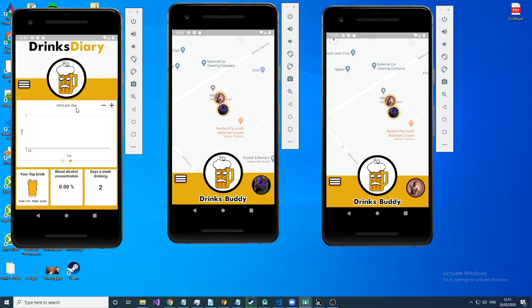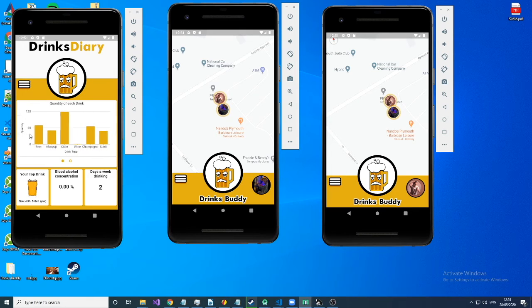Now finally for this video I want to show you the drinks diary application. Now the drinks diary is able to show you units per day for the most recent week, units per week for the most recent month, and units per week for the most recent year. Now this is just to show you your sort of peak times and where you're drinking alcohol the most.